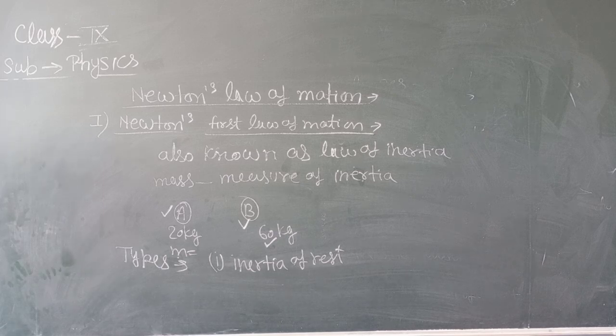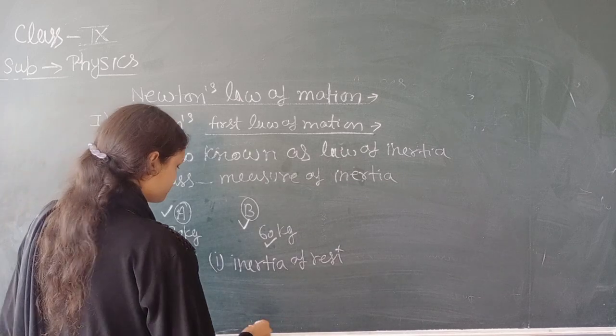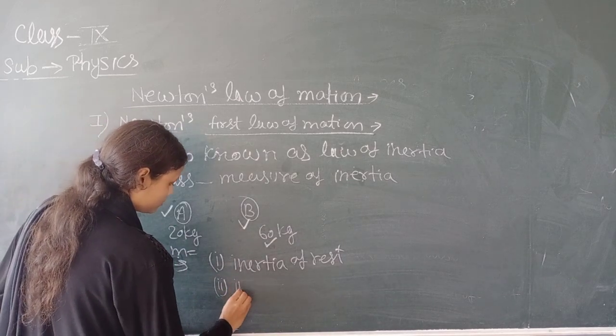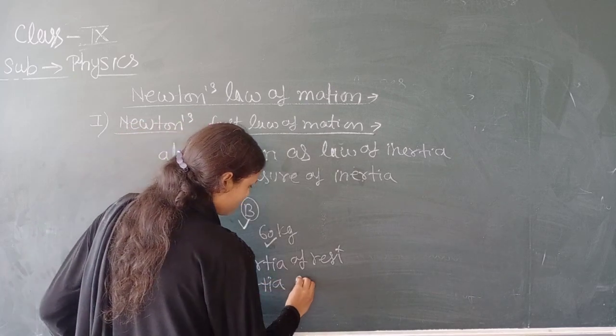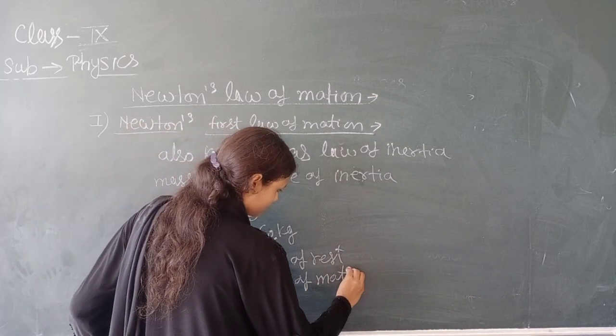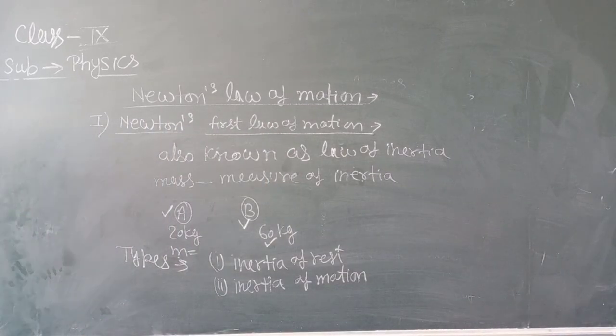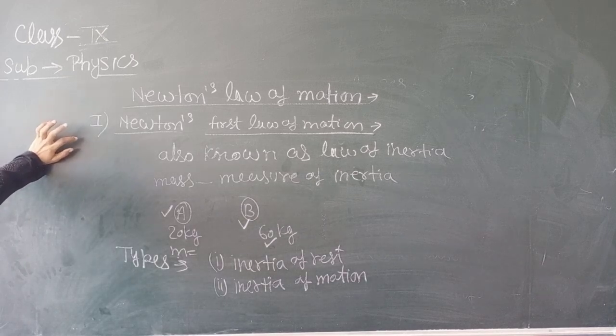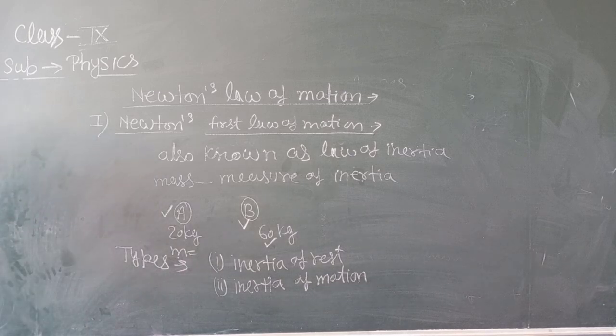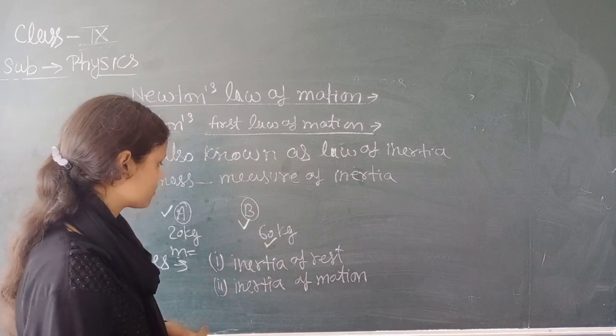And the second type of inertia is inertia of motion. You know that if you do not apply any external force on the object, then the motion or position of the body cannot be changed. Hence, now you can say that the inability of a body to change its state of motion on its own is known as the inertia of motion.